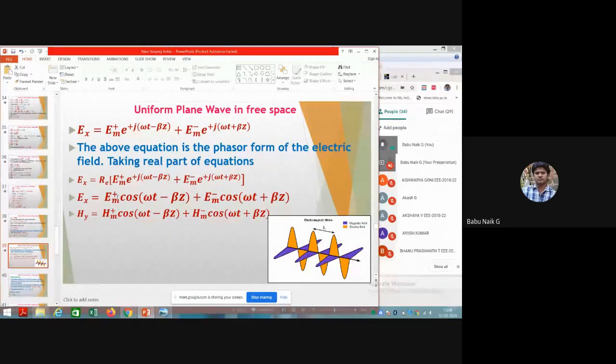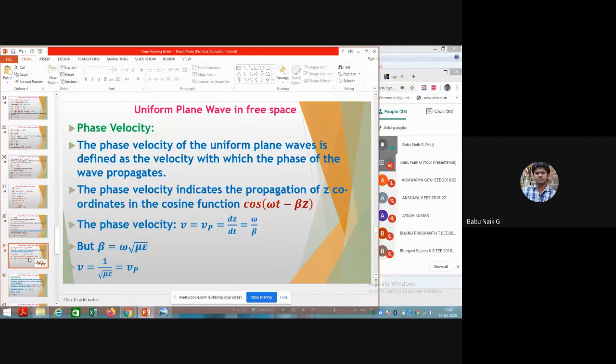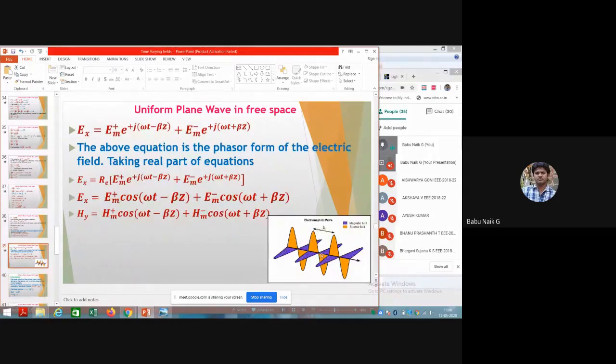For example, the radio signals which we receive from the antenna, the mobile signals, and TV signals. All of those depend on electromagnetic waves, combined electric as well as magnetic waves.